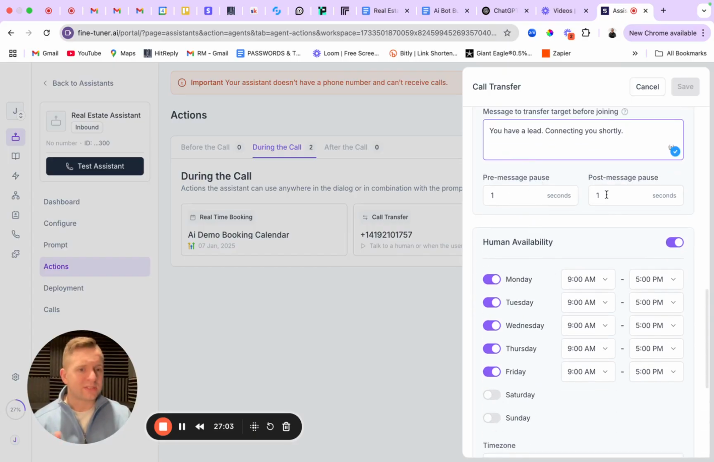Pre-pause message, 1 second. Post-pause, meaning, how long does it pause before it tells you this, and how long does it pause after for you and the caller. I'm going to leave that. We haven't had any issues with that at 1 second and 1 second.